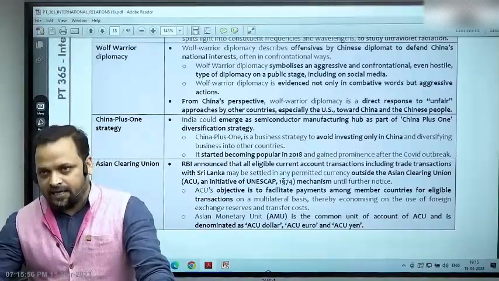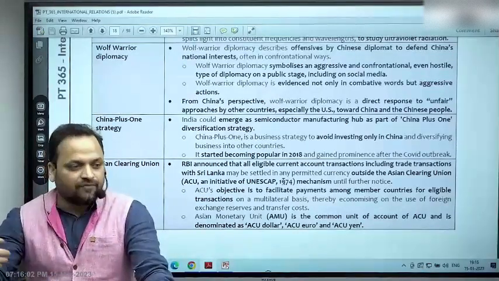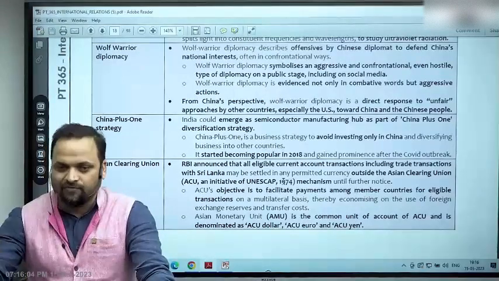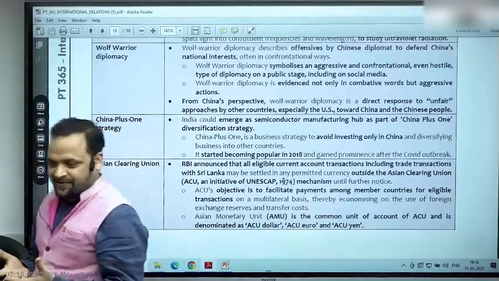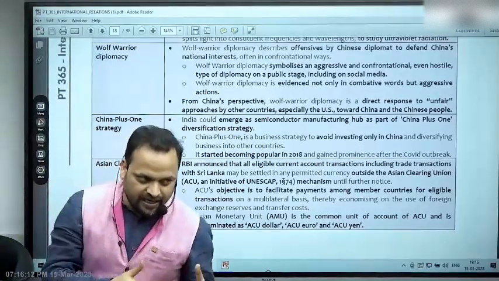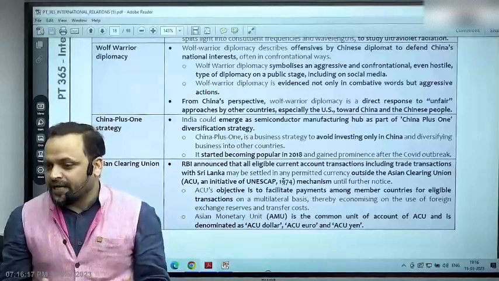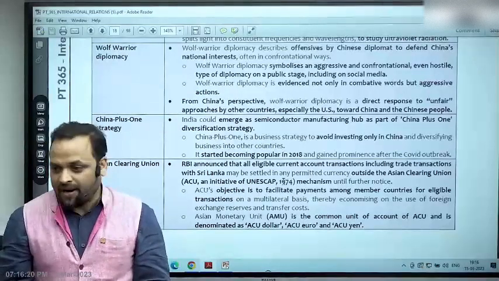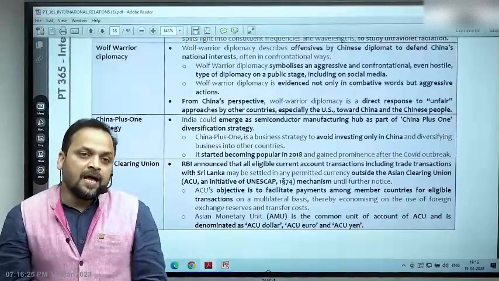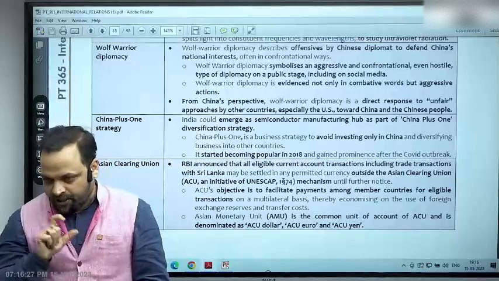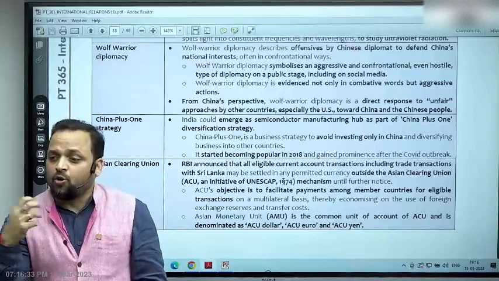China's diplomatic style is closely associated with People's Liberation Army, because China became a state after a revolution, following a war, civil war. So rather than learning the nuances of diplomacy being nice, there is another way of diplomacy which can be aggressive in posturing, in words, but also in action. Now that is what China is doing in order to convey its seriousness on certain matters. Its diplomats sometimes come across as aggressive and abrasive. So ये है wolf warrior diplomacy, right? A particular form of diplomacy where China is not shying away from using coercive diplomacy.